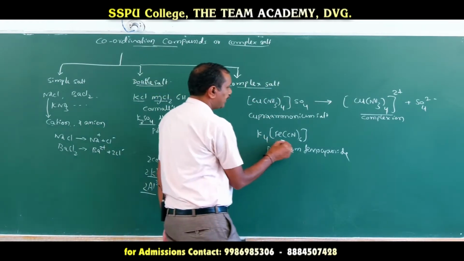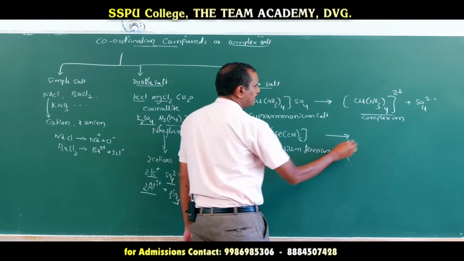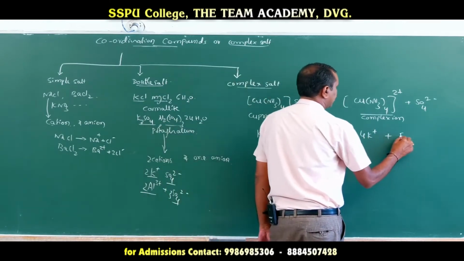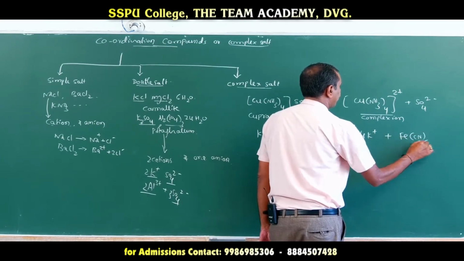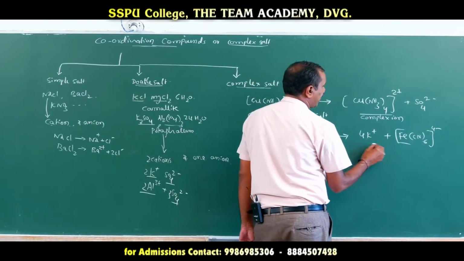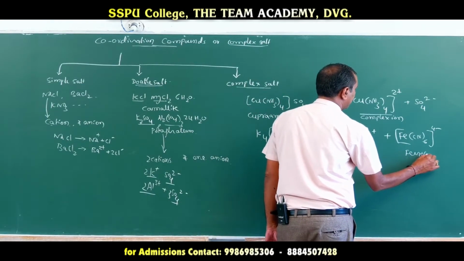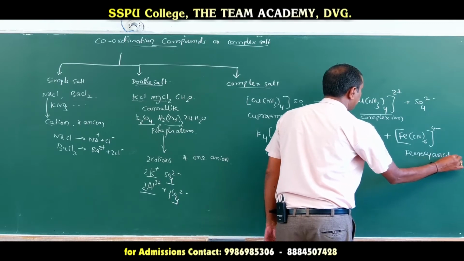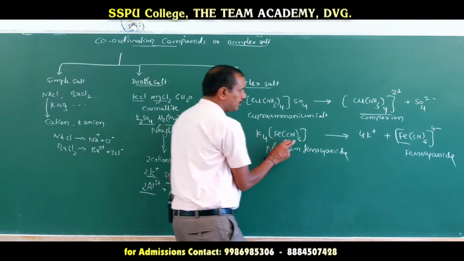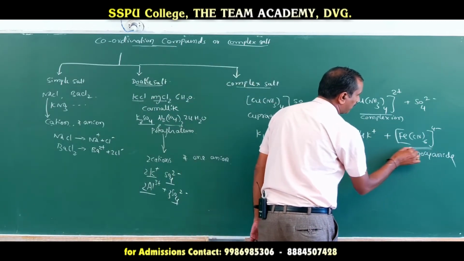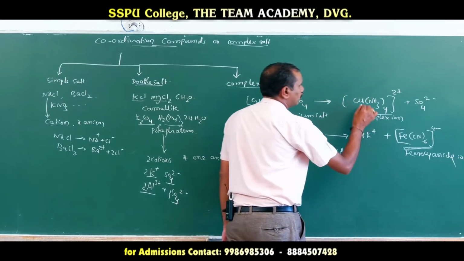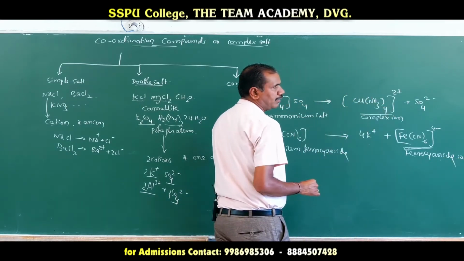Also, in the case of potassium ferrocyanide, it dissociates to form K+ and [Fe(CN)6]4-. So the potassium ion is there and then the ferrocyanide ion is there. That salt is called a complex salt, one which can dissociate to form at least one complex ion. The ferrocyanide ion is a complex ion, and the cuprammonium ion is a complex ion.